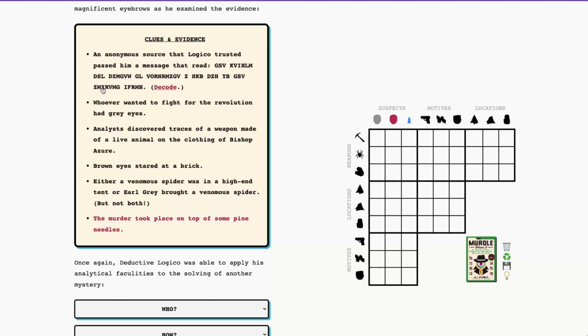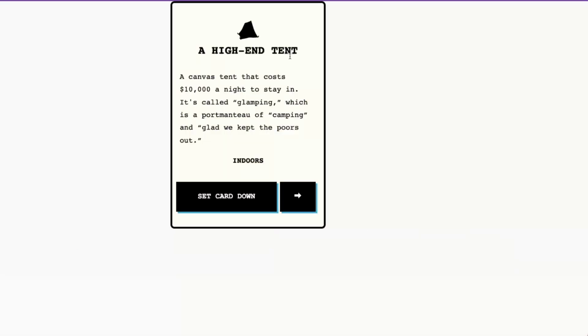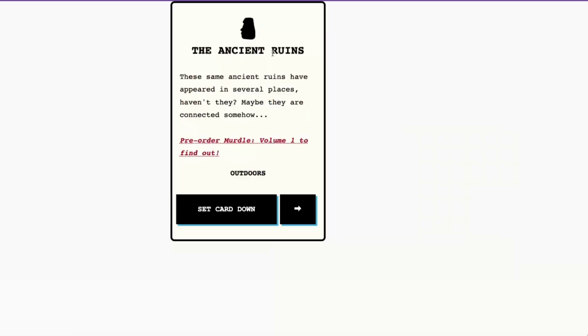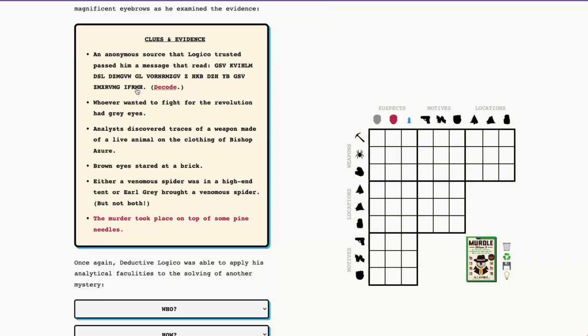A-N something I, S, no, E, T N. Let's look also. Oh, this is S. Okay, N-S. Okay, so I think this is ruins. So I'm going to say the person who wanted to eliminate a spy was by the ancient ruins. All right. Took a minute, but we're there.